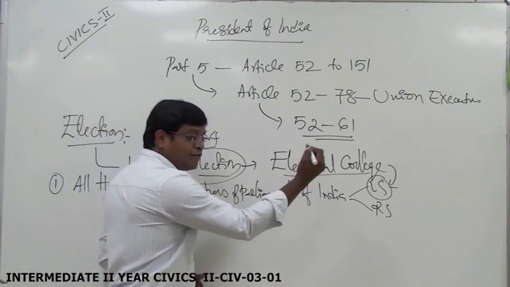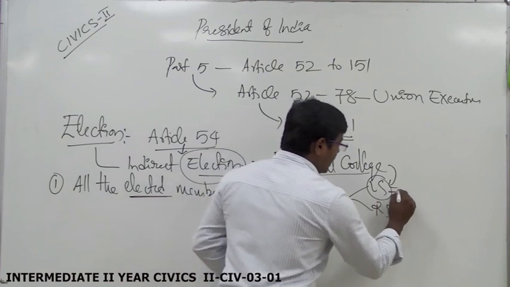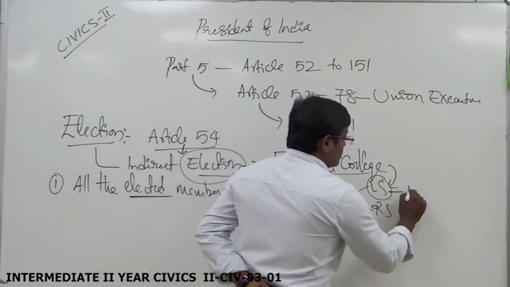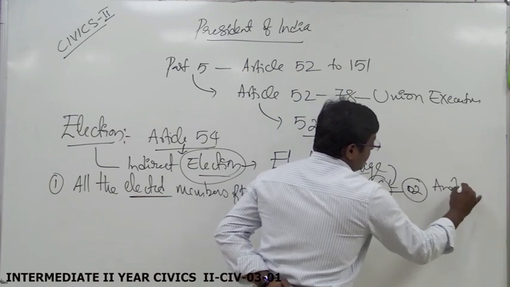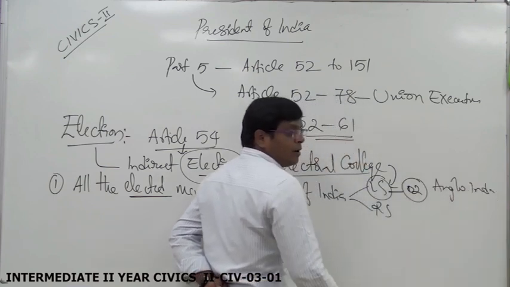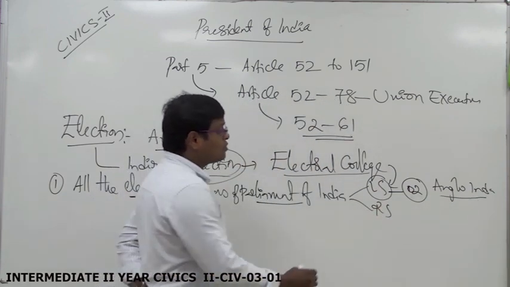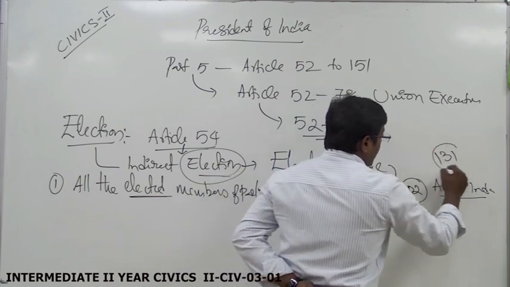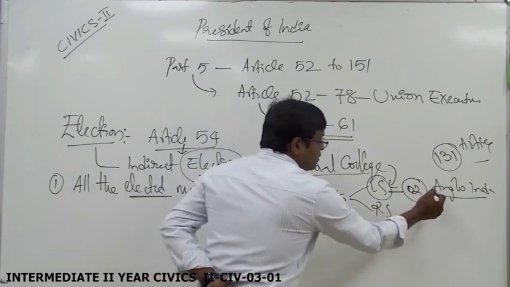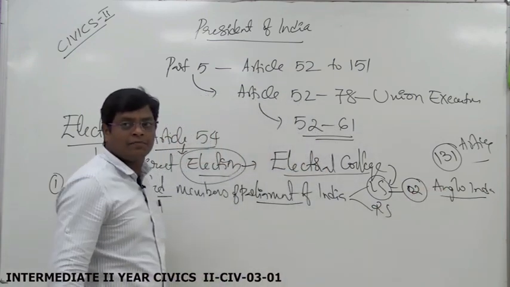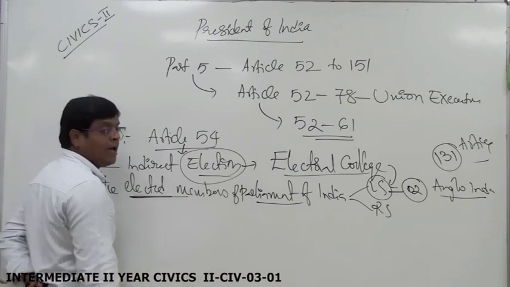There are some different categories of members in the Parliament of India. For example, in the Lok Sabha, two Anglo-Indians are nominated by the President of India. According to Article 331, the President of India nominates two Anglo-Indians to the Lok Sabha. They are not included in the electoral college. That's why we mentioned elected members.